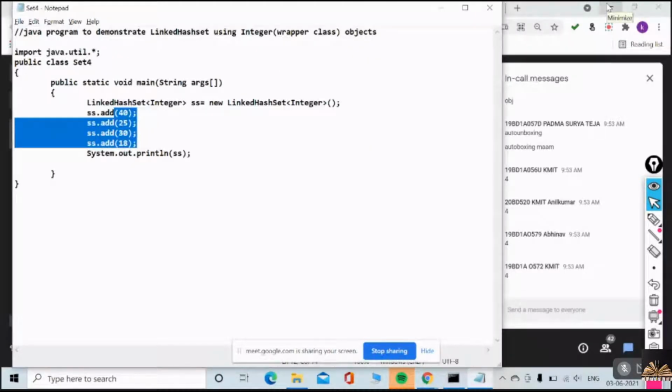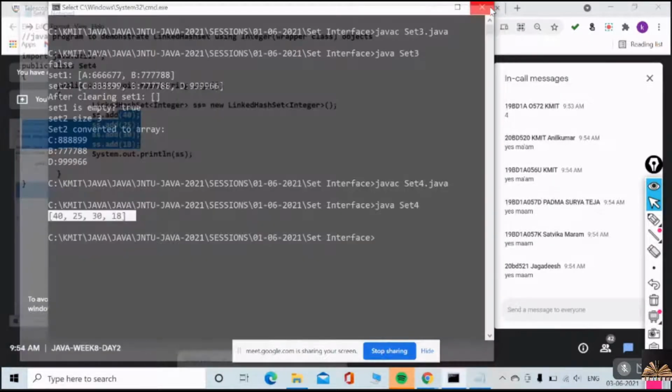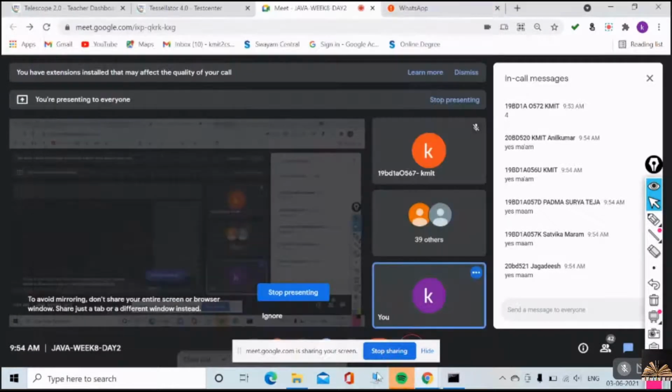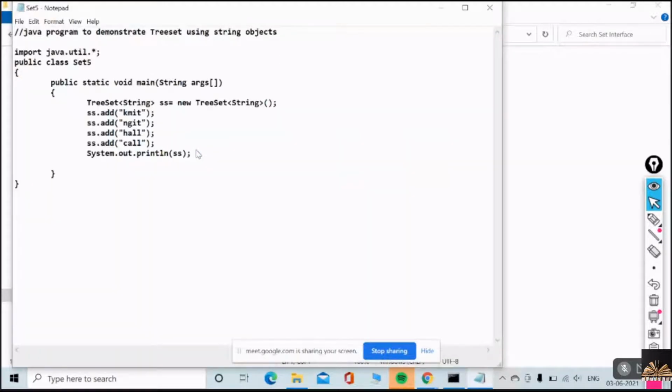Yes? Now, because of the link it is having, the linked hash set is giving you insertion order. Hello, are you there? Everyone? Understood, no? Yes or no? Right. That is what the linked has said. And what is my next one? This is tree set.